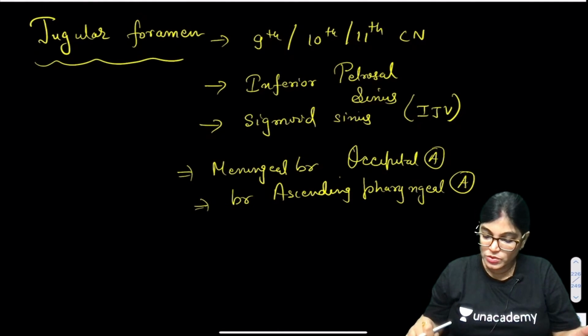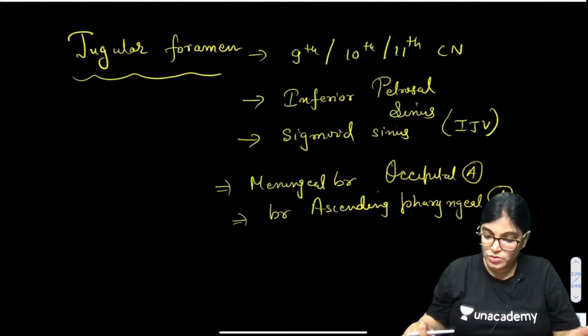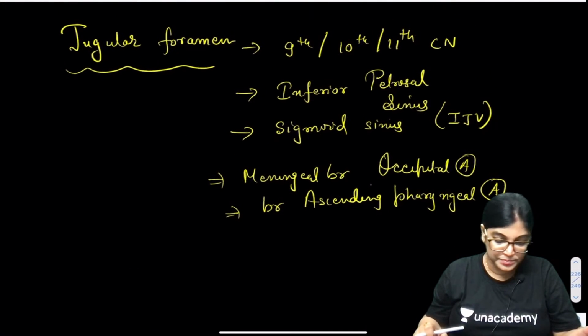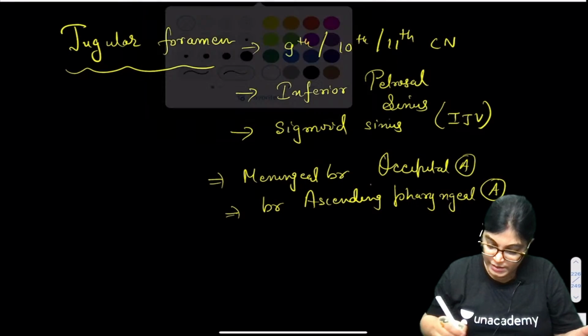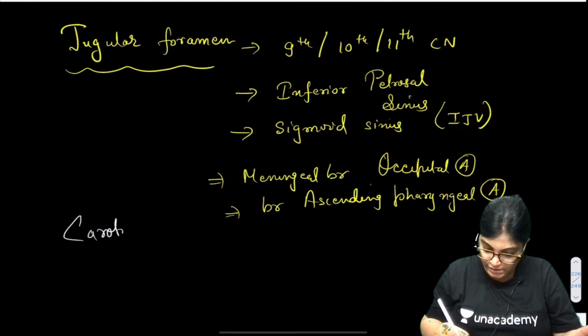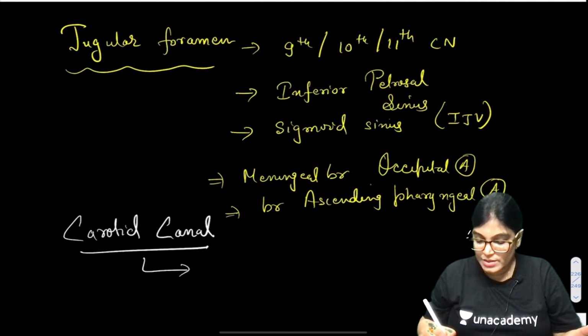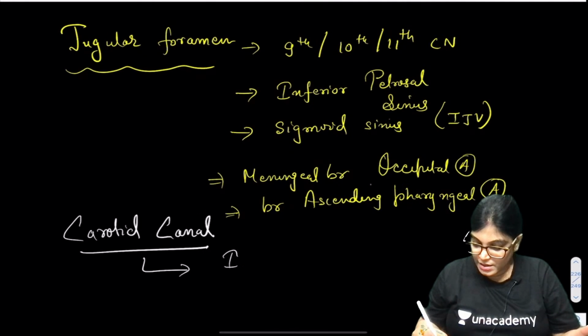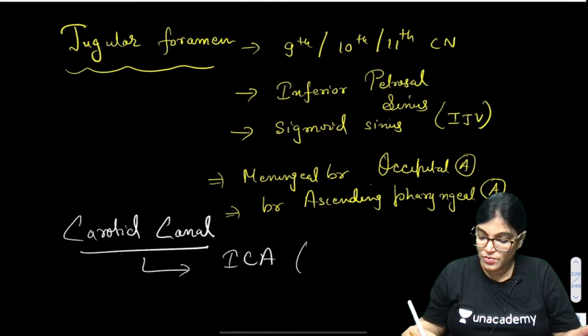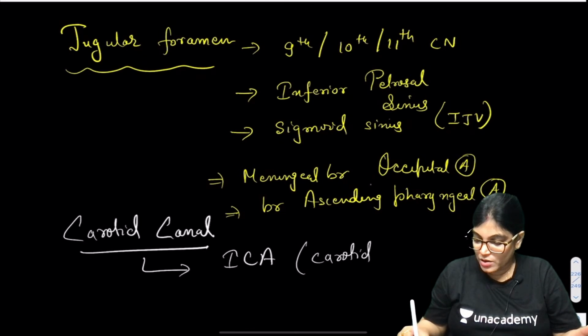Carotid canal, now moving to the next is the carotid canal also. So please write down about carotid canal. Carotid canal, the structure traversing is internal carotid artery which is covered by plexus, that is carotid plexus.